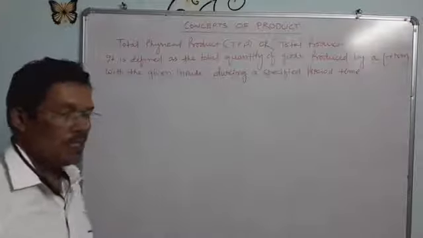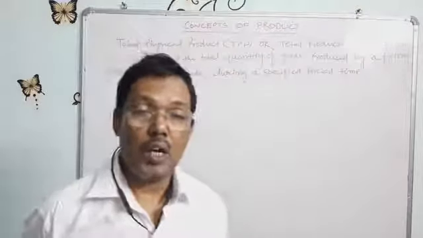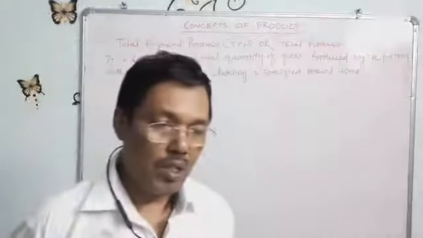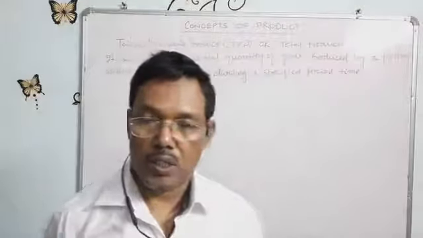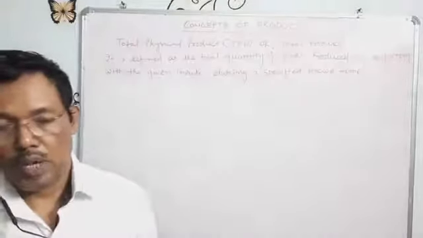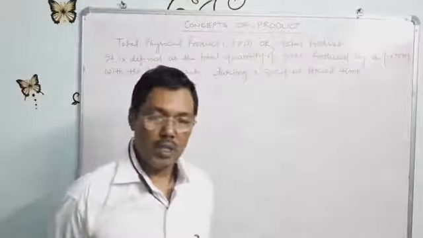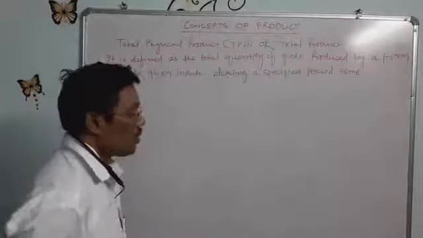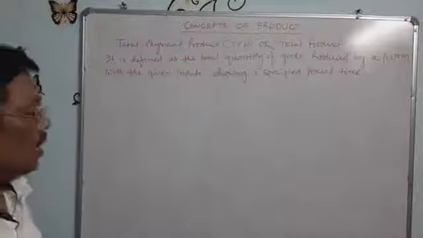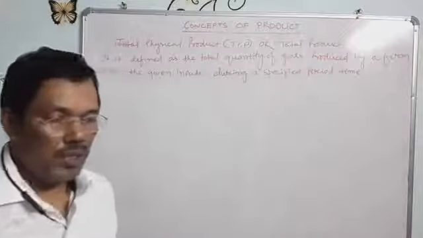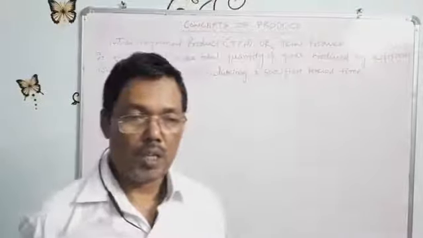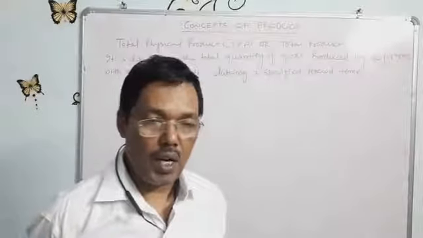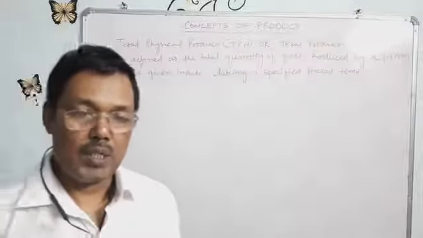Besides this, we have already discussed the short run and the long run. Short period is a period where some factors are fixed and only one factor is variable, and long period is a period where all the factors are variable. So today we will discuss the concepts of product. In the last period I said there are three types of product: one is total physical product or total product, another is average product or average physical product, and third is marginal physical product or marginal product.